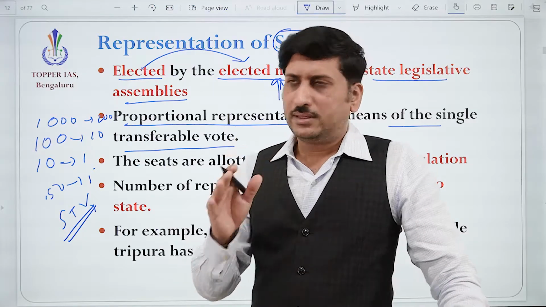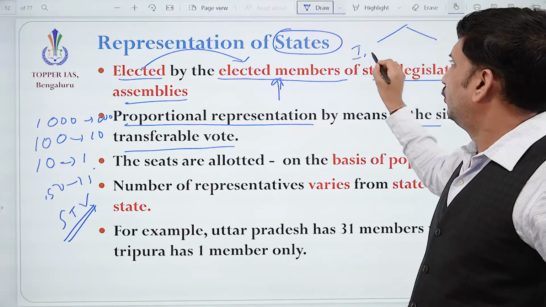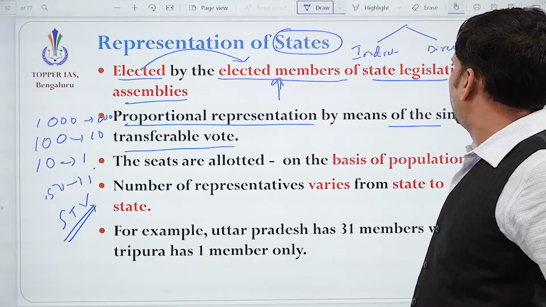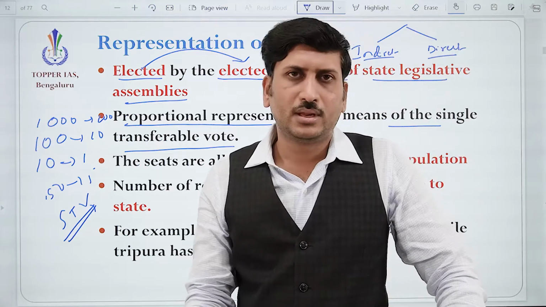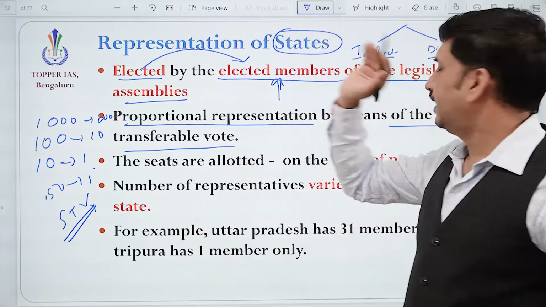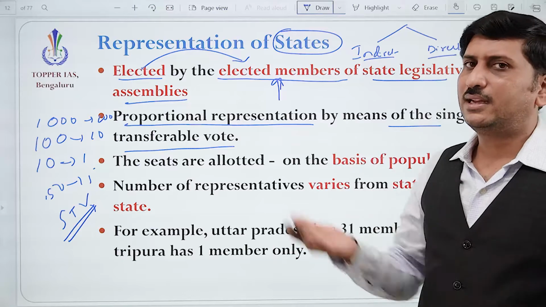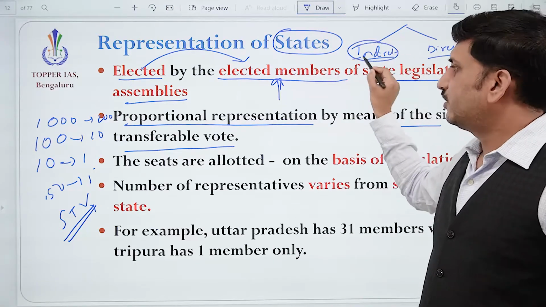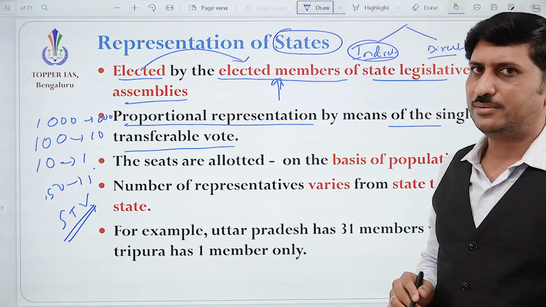Okay, we all know that one is indirect election, another is direct election. In the direct election, people directly vote for the representatives. In the indirect election, the representative is elected by the elected people. So indirect election means, almost, in India we are using the proportional representation system.